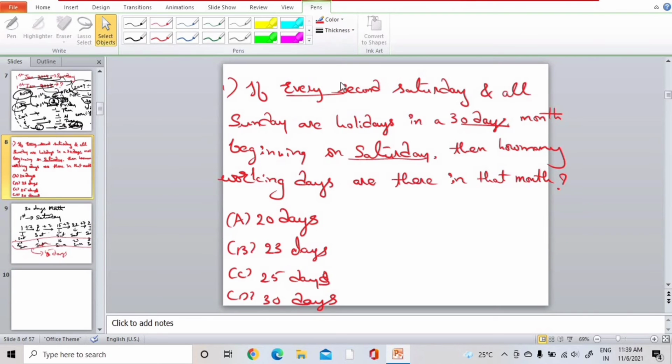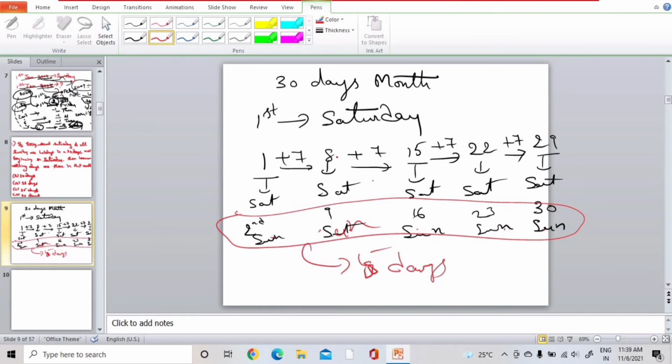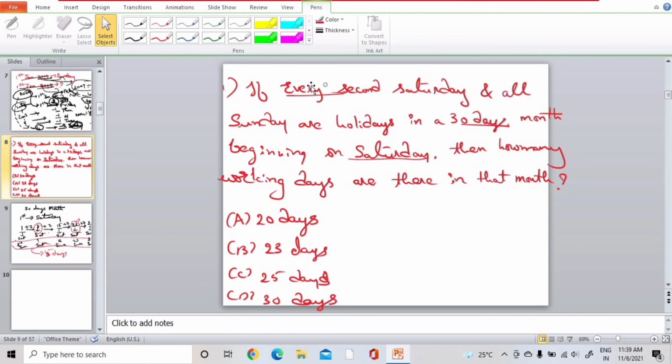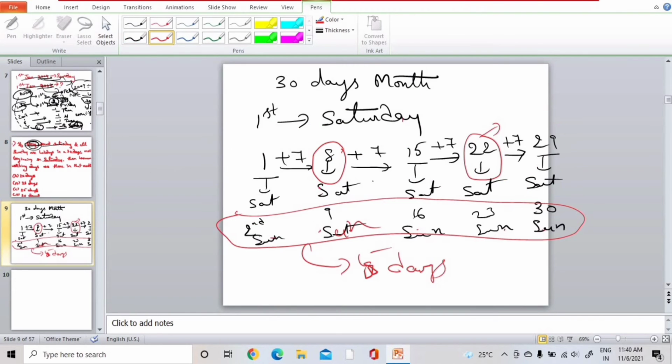And then every second Saturday. This is second Saturday and this is second Saturday. You might have got a doubt: this is fourth Saturday, right? But actually in the question they mentioned every. See this keyword every. They said that every second Saturday. If they directly asked second Saturday, we would need to calculate only one second Saturday. But here they mentioned every second Saturday, so we need to count every second Saturday. This is one second Saturday and this is another second Saturday. Like this we need to count.